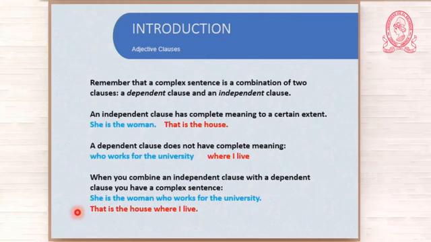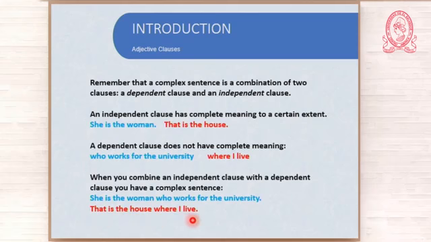Look at the other example. That is the house. You didn't understand at the beginning. And where I live, no, it didn't make sense at all. But look at them together. That is the house where I live. Okay? You have full meaning. Now, what do we have here? We have a complex sentence.